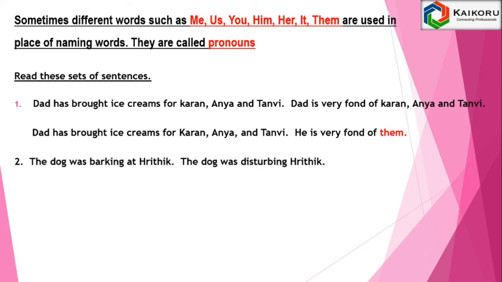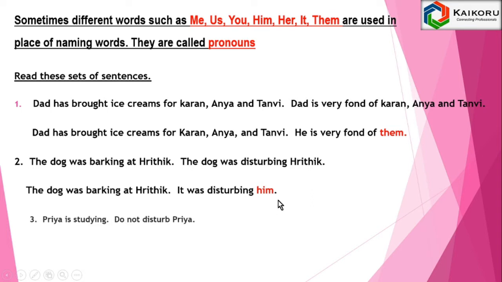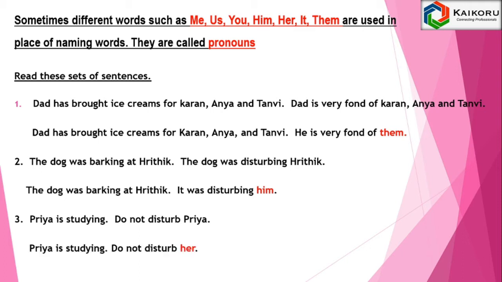The dog was barking at Hrithik. The dog was disturbing Hrithik. The dog was barking at Hrithik. It was disturbing him. Here, instead of Hrithik, the pronoun him is being used. Priya is studying. Do not disturb Priya. Priya is studying. Do not disturb her. Instead of Priya, the pronoun her is being used here.